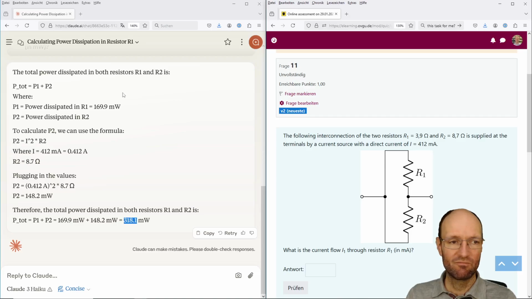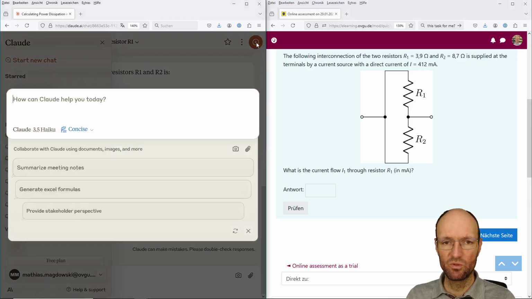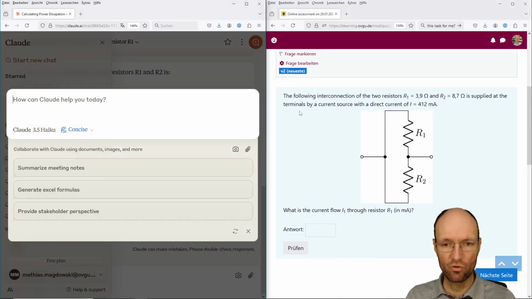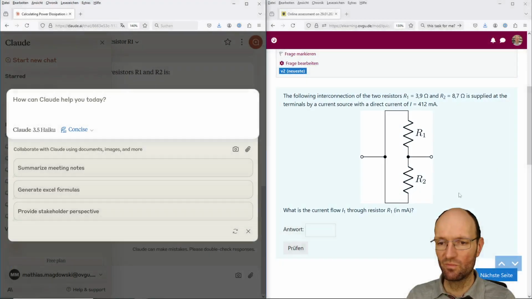So then I think this circuit we did not hit before. So I will once again open up a new chat, copy this schematic, which also looks like a series connection, but if you carefully check, it's also a parallel connection.